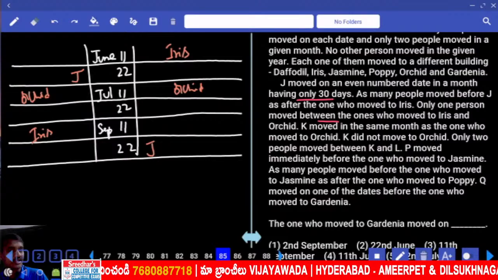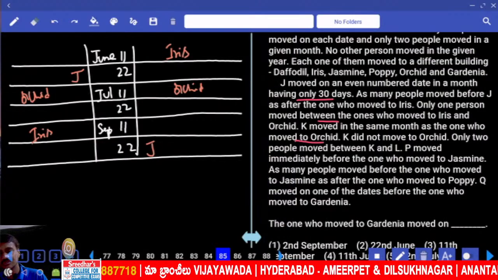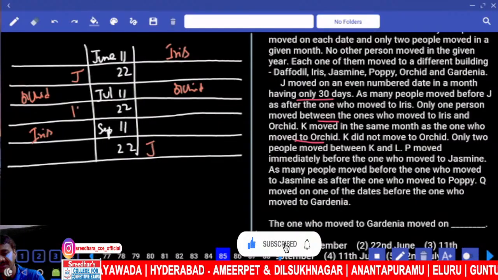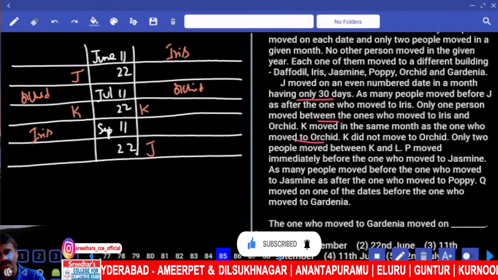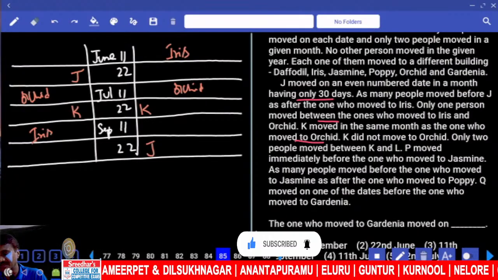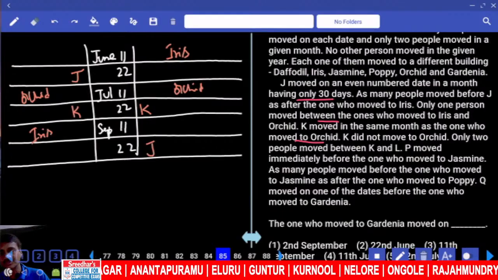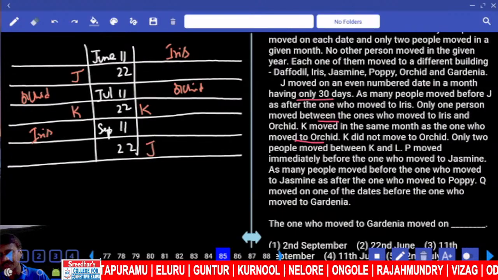Then K moved in the same month in which Orchid moved. Clear? K and Orchid are in the same month. K did not move to Orchid's building, that is fine.